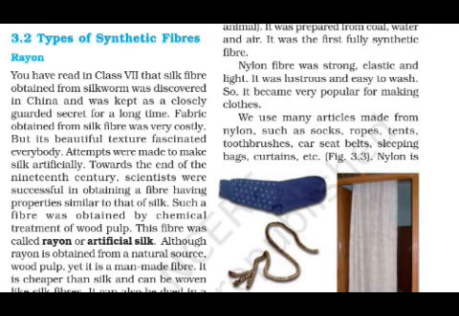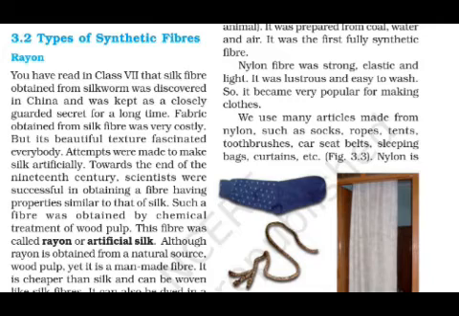You can ask your parents why silk is costly and why silk is preferred for clothes. At that time also silk was very costly, and scientists were searching for another option, and they got success at the end of the 19th century.